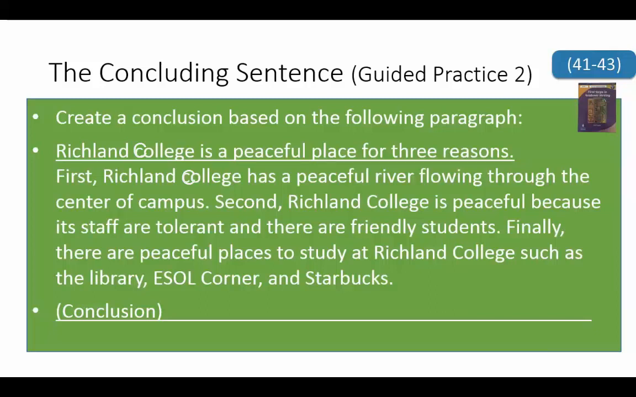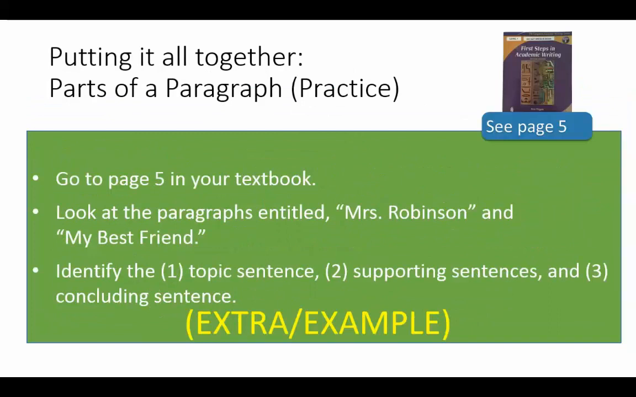Now, see if you can think of a conclusion that restates the topic sentence and then maybe paraphrases or summarizes the main supporting details that you read about in that paragraph. So again, pause the video and try to think of a concluding sentence. Okay, so final step where we can put together everything that we learned today. Go to page 5 of your textbook and look at the paragraphs entitled Mrs. Robinson and My Best Friend. Then identify first the topic sentence, second the supporting sentences, and third the concluding sentence.